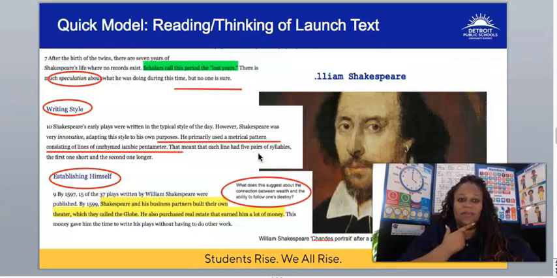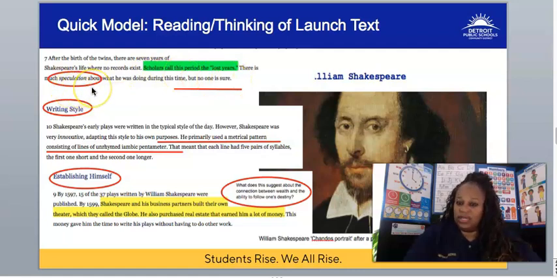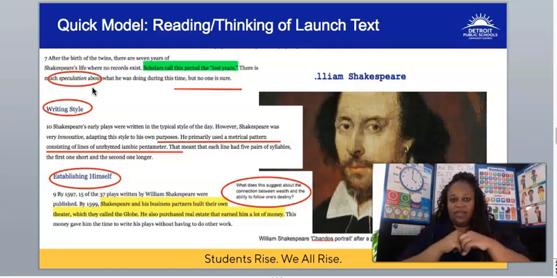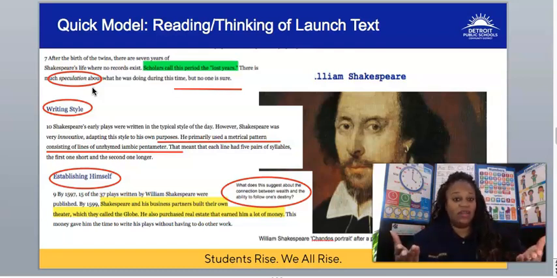Let's look at some examples. If you'll go back to this section we looked at earlier this week, where we looked at an example of figurative language, you will see the word speculation. So let's read the sentence before and just after that so that we can figure out what speculation means. It says, Shakespeare's life, there were no records that exist. Scholars call this period the lost years. There is much speculation about what he was doing during this time, but no one is sure.